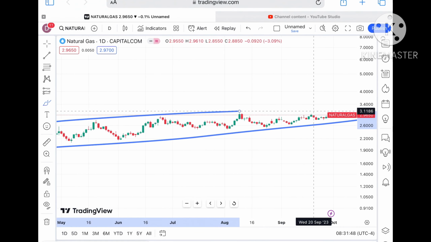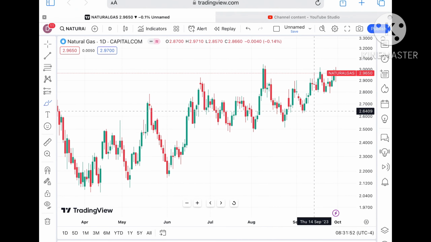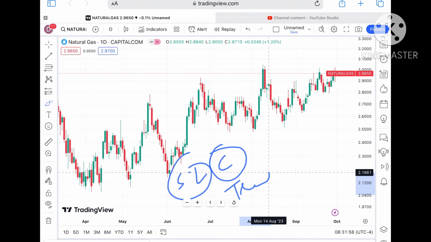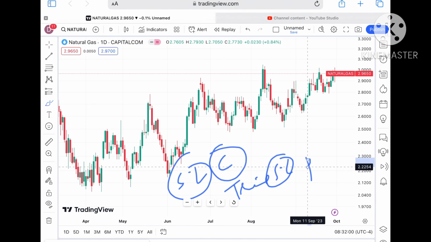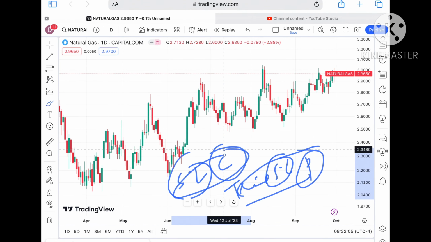I have already explained that the market is always uncertain, so always be prepared for what is happening. Always try to set your SL, it will save your capital. Always try to trail your SL, it will save your profit. These two things you have to understand very clearly in your mind.